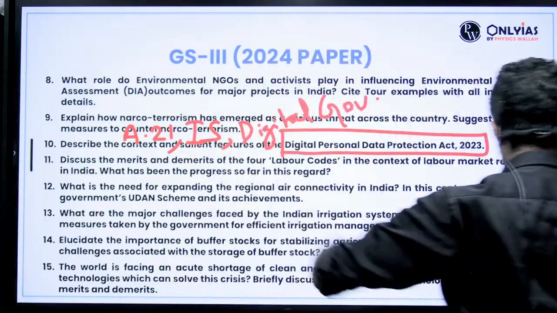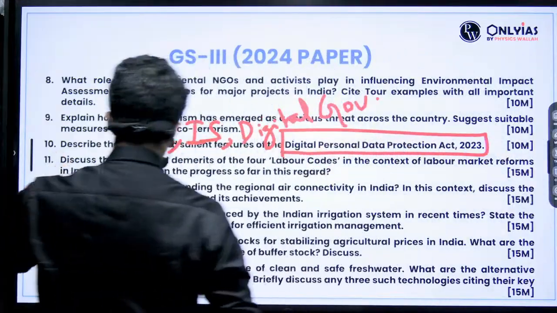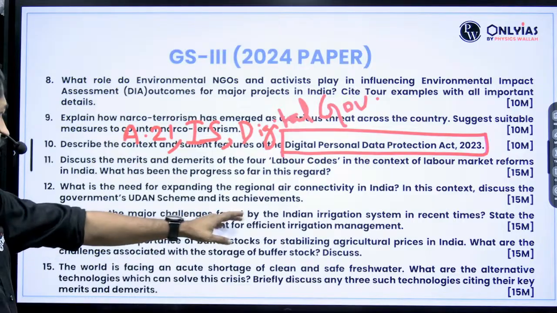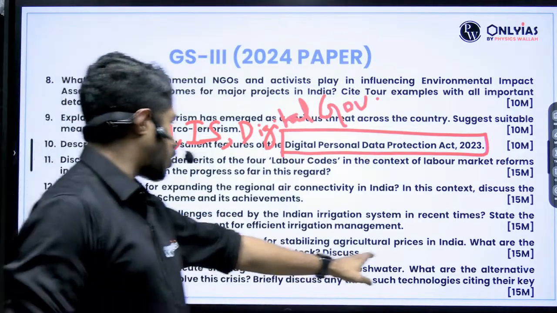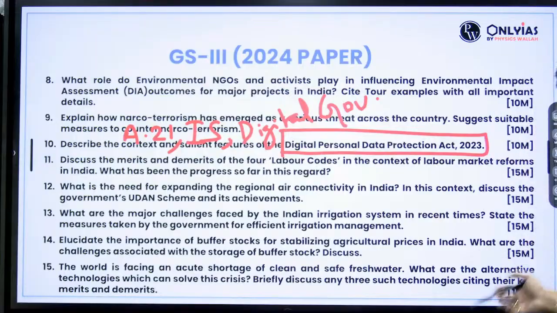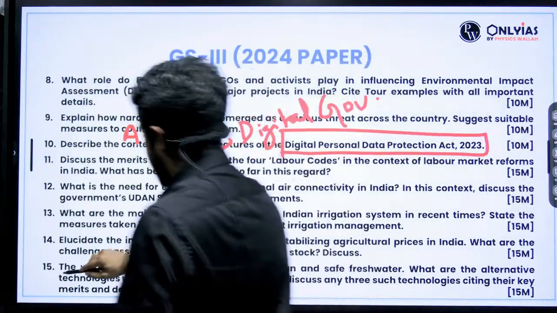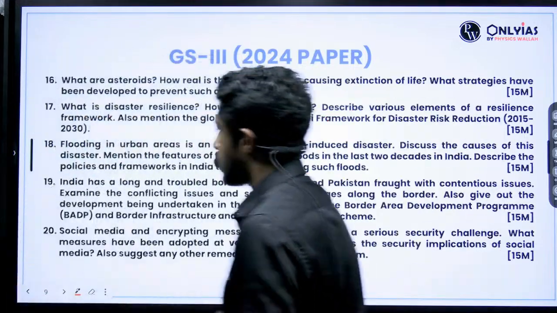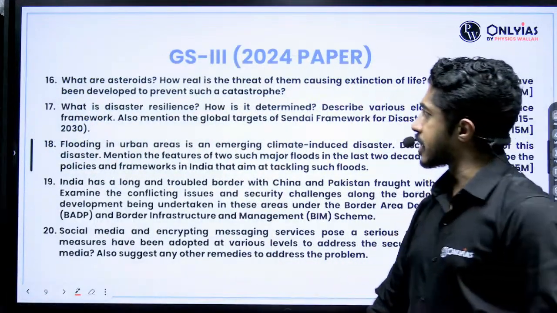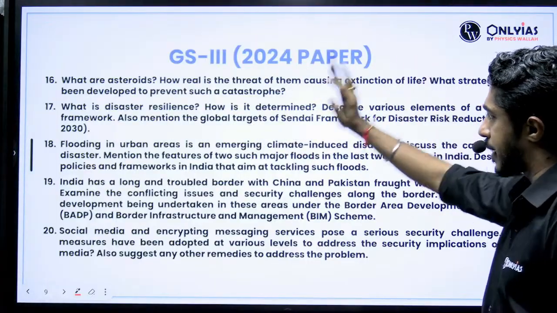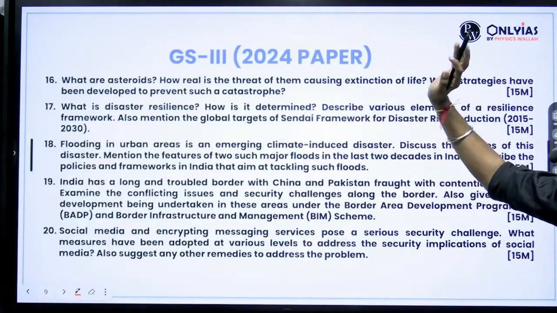Anyway, coming back now. What is the need for expanding regional air connectivity? UDAN scheme. Major challenges faced by agriculture, again. Buffer stocks for stabilizing agriculture prices in India. World is facing an acute shortage of clean and safe fresh water. Again, nothing when it comes to, let us say, internal security. What are asteroids? That is space. Disaster resilience, disaster management. Flooding in urban areas, disaster management.